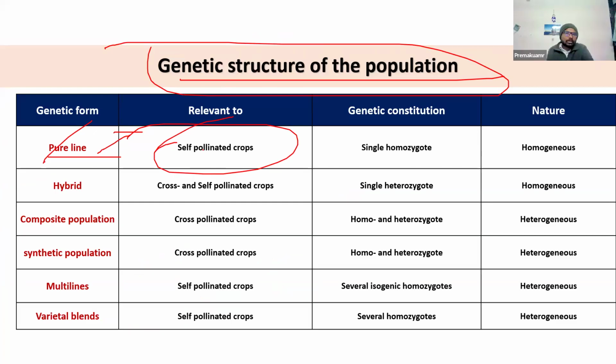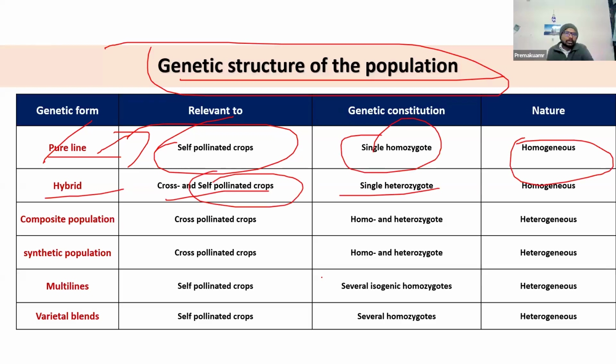When you take the hybrid, it is cross-pollinated, though we can also produce hybrids in self-pollinated crops. It is a single zygote and homogeneous in nature. And the rest you already know: the multiline is in self-pollinated crops, and it's a mixture of several isogenic homozygotes and it's heterogeneous in nature. Multilines are mostly used for which resistance? Normally for biotic resistance, multilines are widely used.